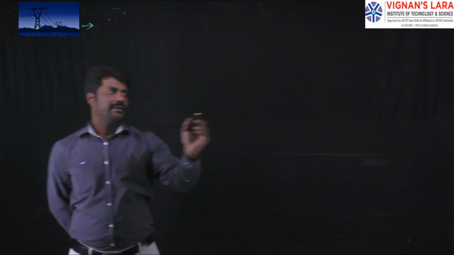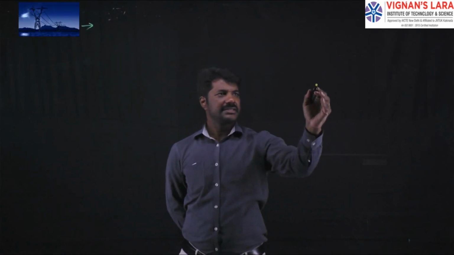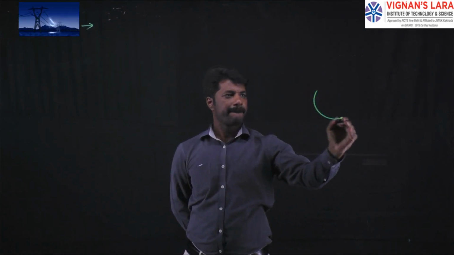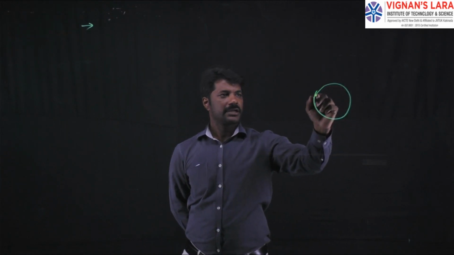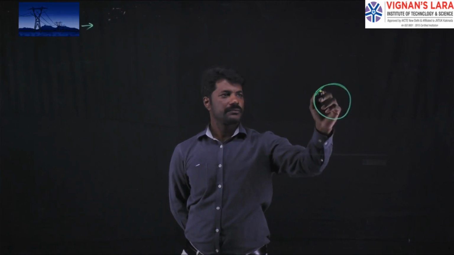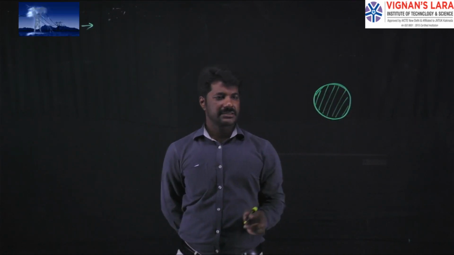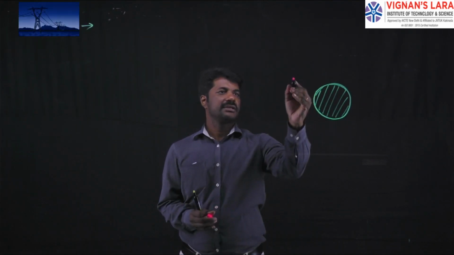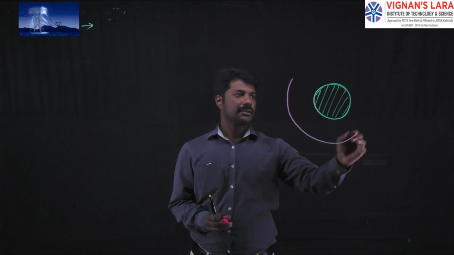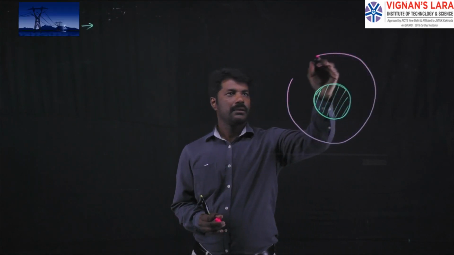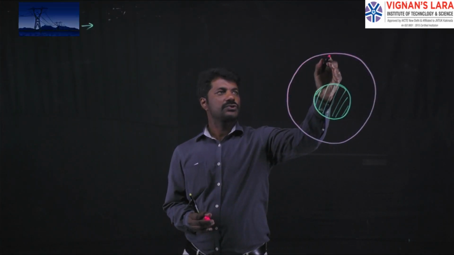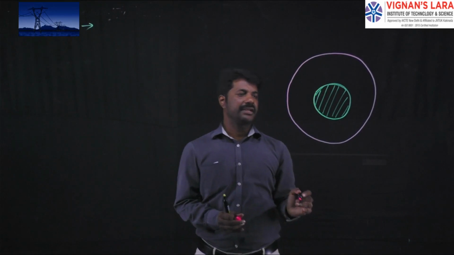First of all, let me assume that this is a conductor. Its cross sectional area was shown with a diameter of d meters. Over this conductor, we assume that there is ice accumulated on its surface. Let us show that like this. Uniformly, the ice coating was happened for a thickness of t meters.